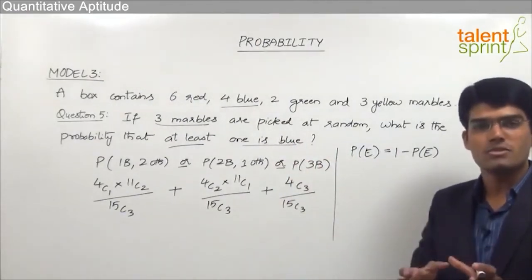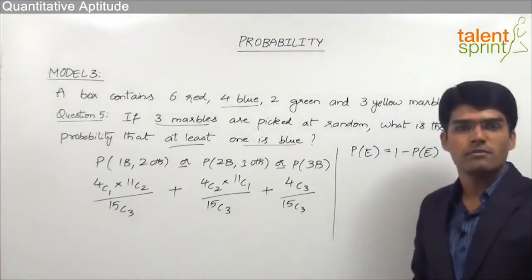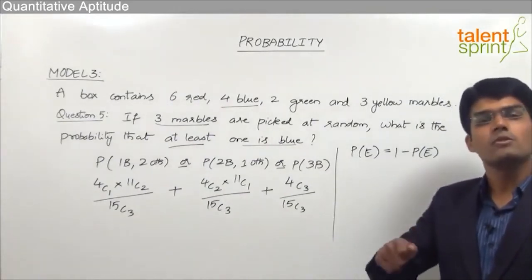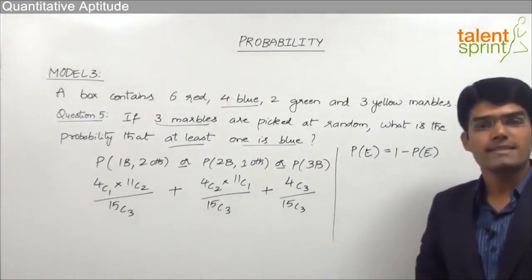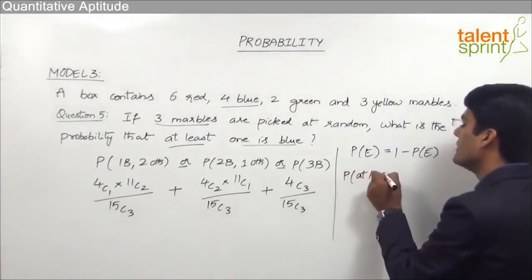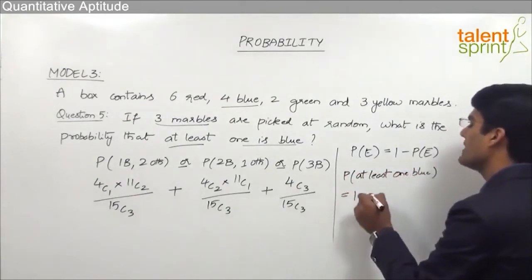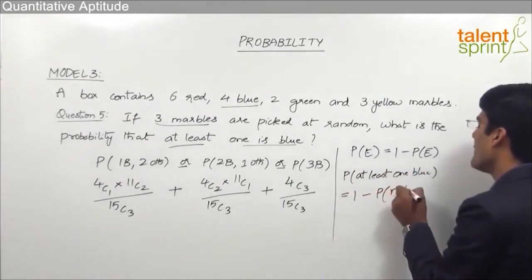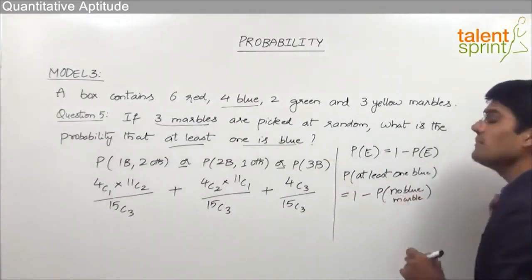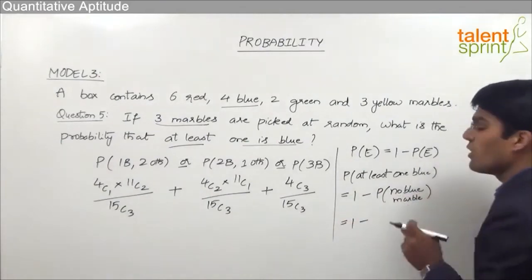Why? Because at least 1 means there should be one blue marble, or two, or all the three have to be blue. So from the total probability, if we subtract the probability of getting no blue marble, then we get the required answer. So instead of taking probability of at least one blue marble, we can take it as 1 minus probability of no blue marble. That means out of the 3 marbles that we have selected, there should not be any blue marble.